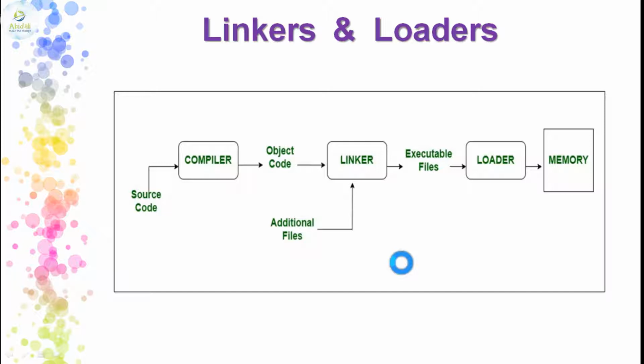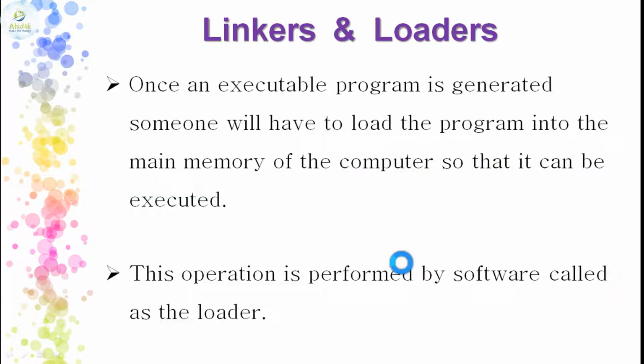So here we have the diagram which explains the points. Once an executable program is generated by the linker, someone will have the work of loading this program into the main memory of the computer so that it can be executed. That someone over here we will call a loader.